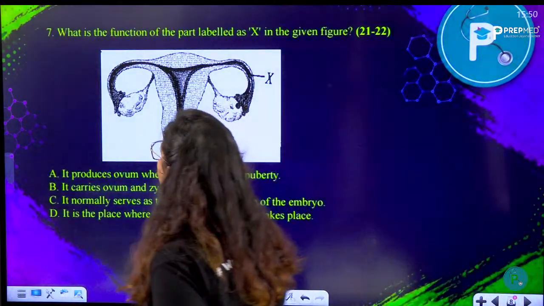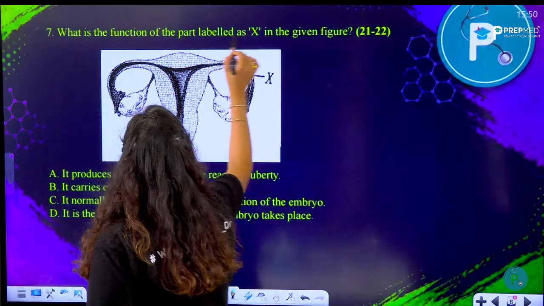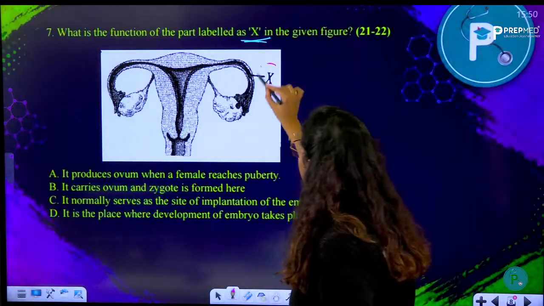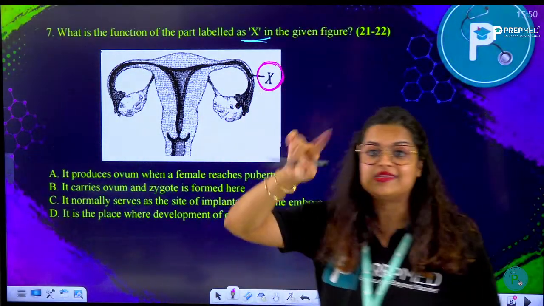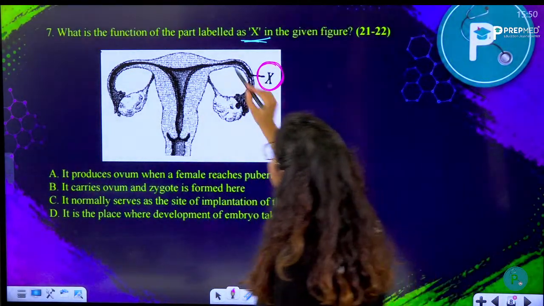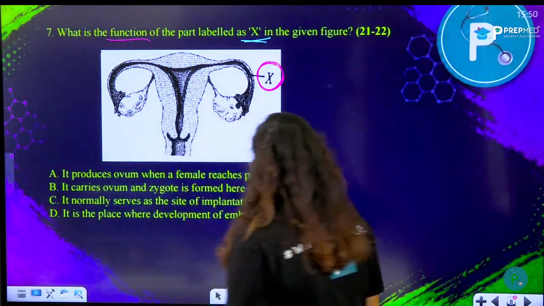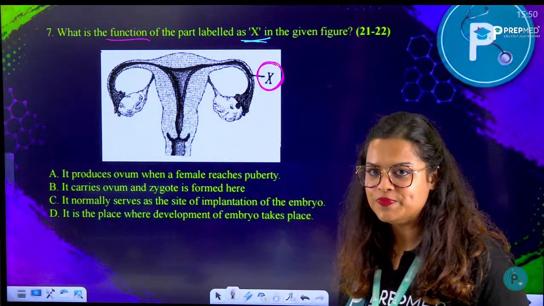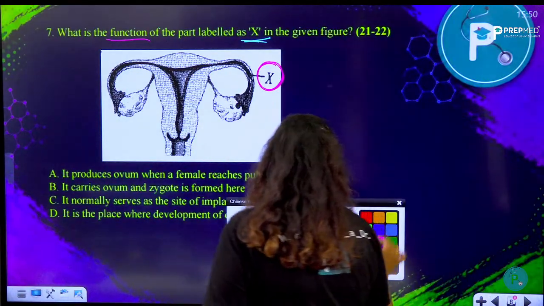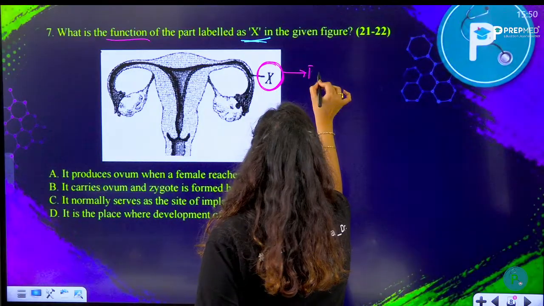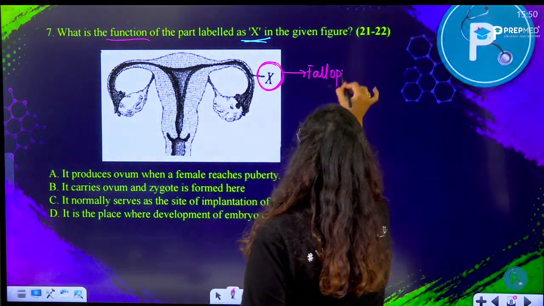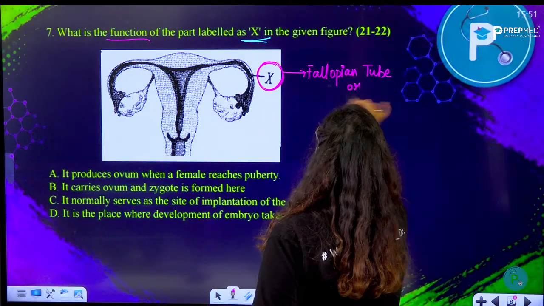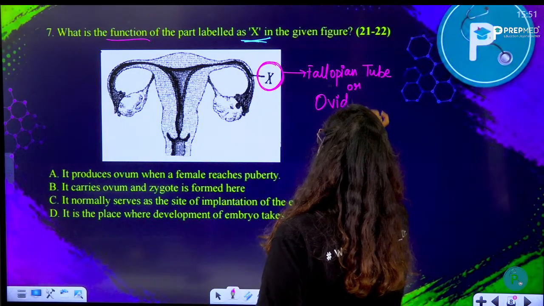Question number 7. What is the function of part labeled as X? You can see in this diagram there is a part labeled as X. They are asking what is the function of that X part. This is the diagram of a fallopian tube, and X is nothing but the fallopian tube structure. Fallopian tube is also called oviduct.